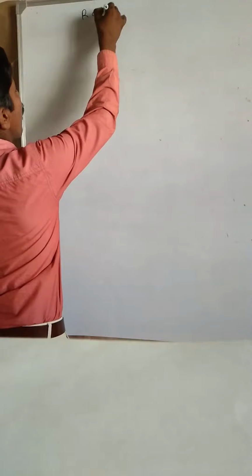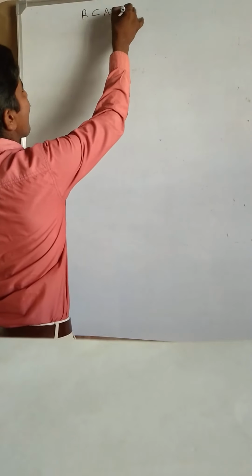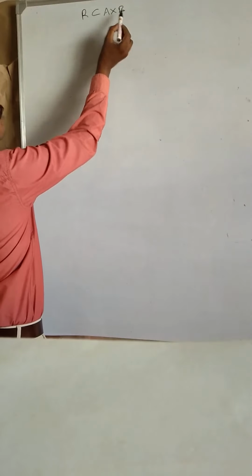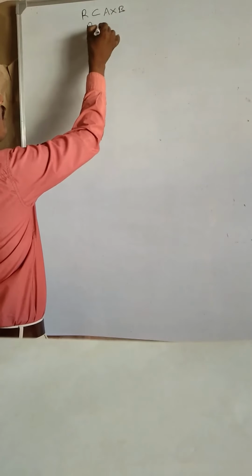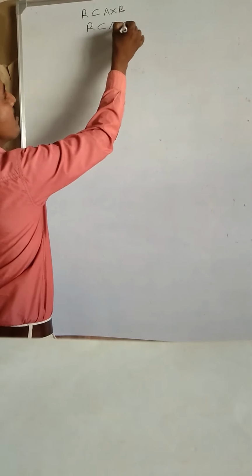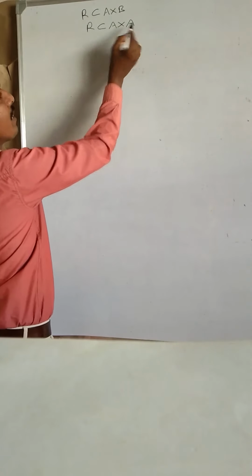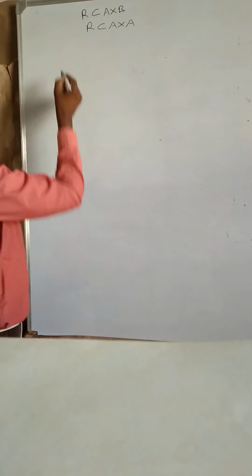A relation is a subset of the Cartesian product A cross B, meaning a relation from a non-empty set A to a non-empty set B. Next, a relation that is a subset of the Cartesian product A cross A means a relation from non-empty set A to non-empty set A.